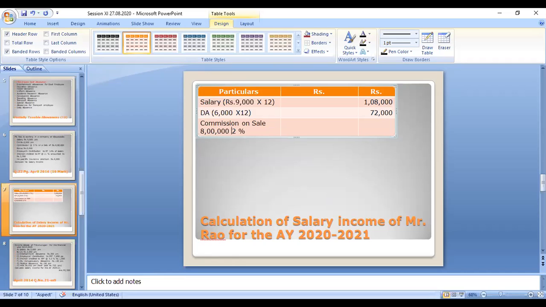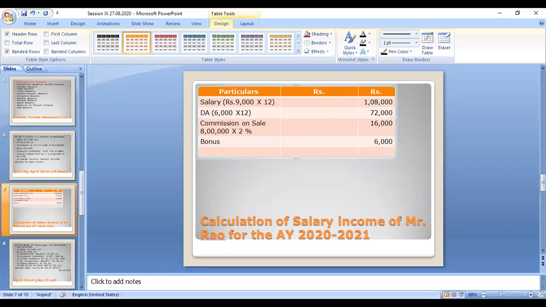So 8 lakh into 2%, that amount you have to calculate is 16,000. This commission on sales is also taxable. The next one is bonus. Bonus amount is also taxable. That amount is 6,000 rupees.